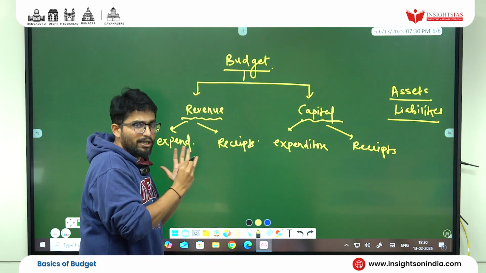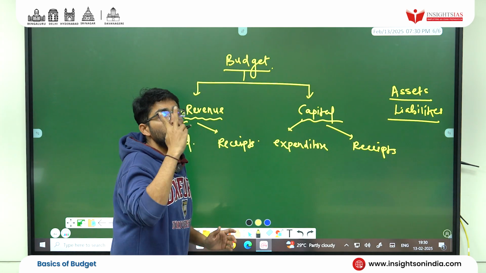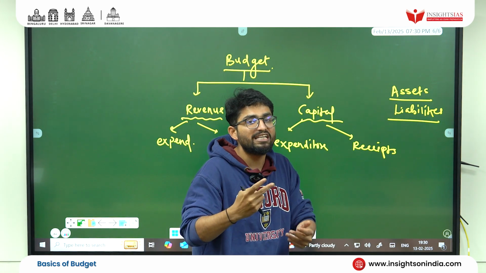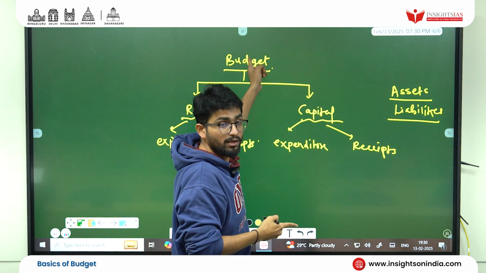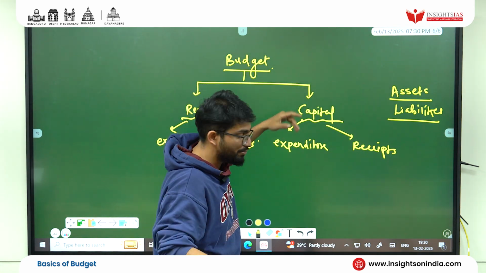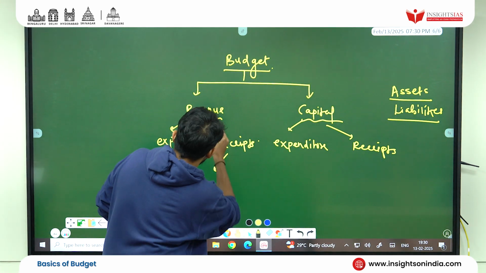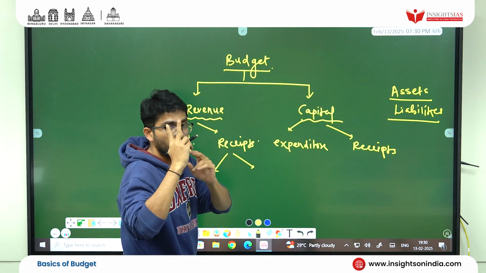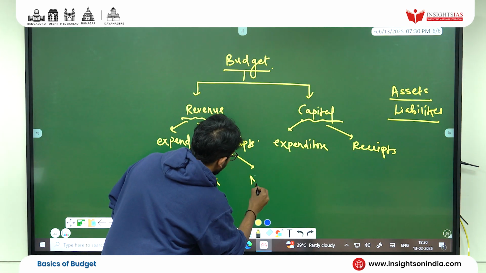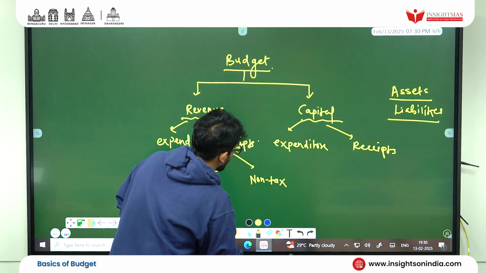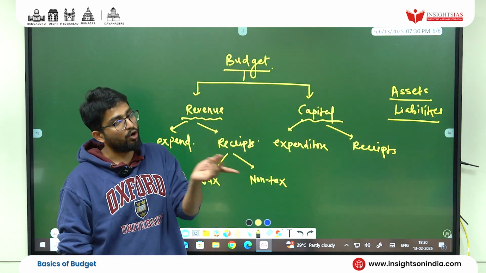So in the revenue receipts part, students, remember that there are again two ways of receiving revenue for the government. We are doing government budgeting, not our own budgeting. Remember that. So in terms of revenue receipts for the government, there are two entities. One is tax revenue, the other is non-tax revenue.